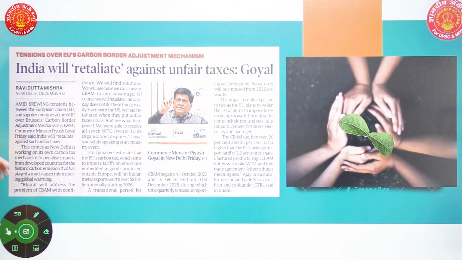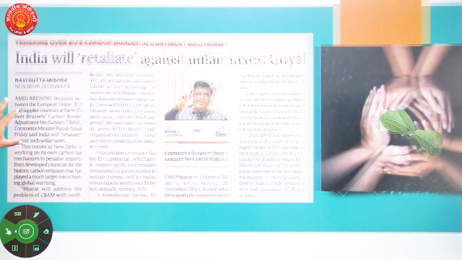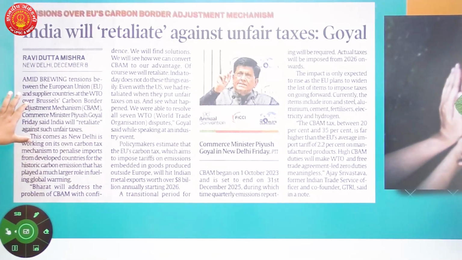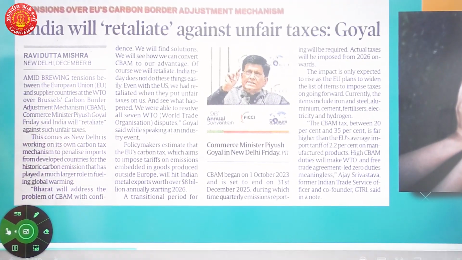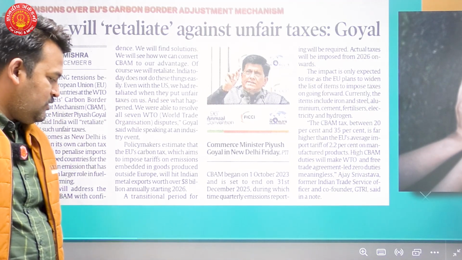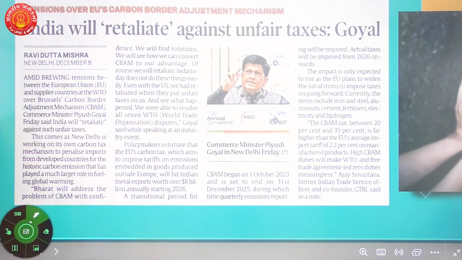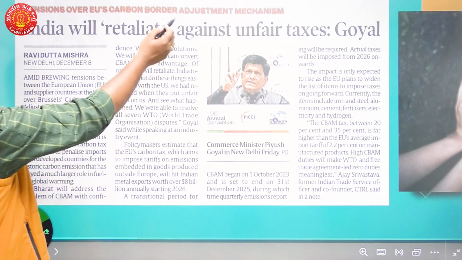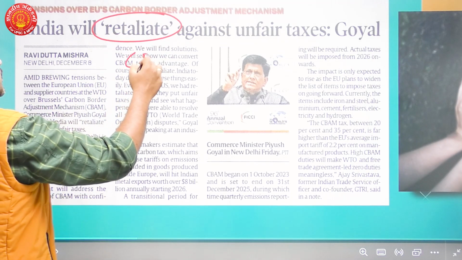So here is the news from 9 December newspaper. India will retaliate against unfair taxes. Our Commerce Minister Piyush Goyal has issued this statement in media. India is going to retaliate; here we are taking a stand against CBAM.